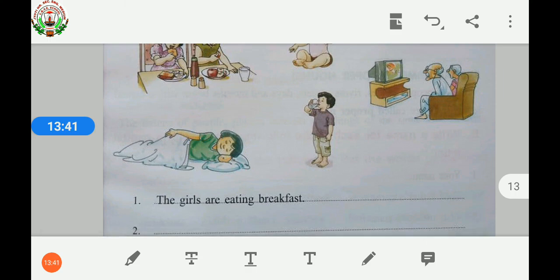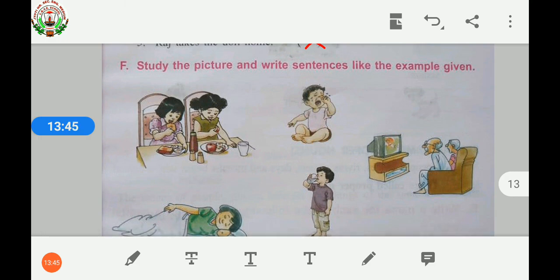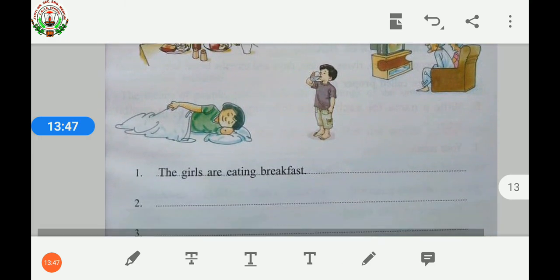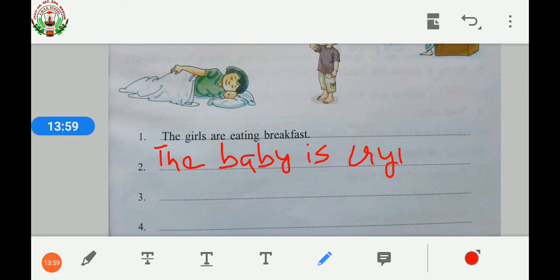In the second picture, the baby is crying. So you will write here, the baby is crying. Full stop. It is a complete sentence. First letter starts with a capital letter, it ends with a full stop, and the group of words is making some sense, that the baby is crying.